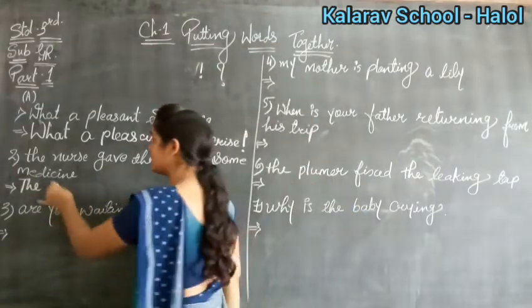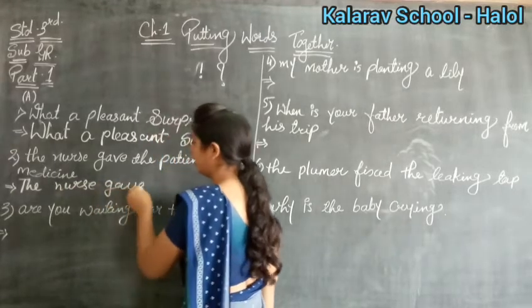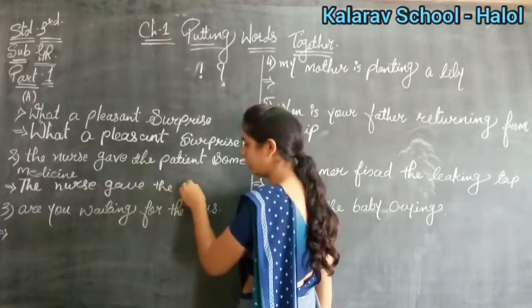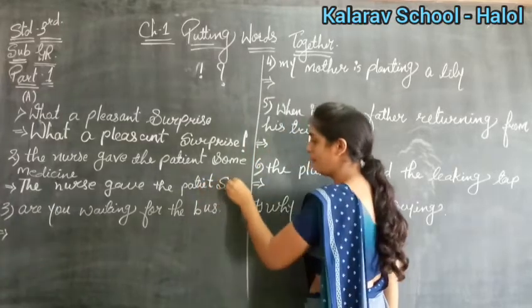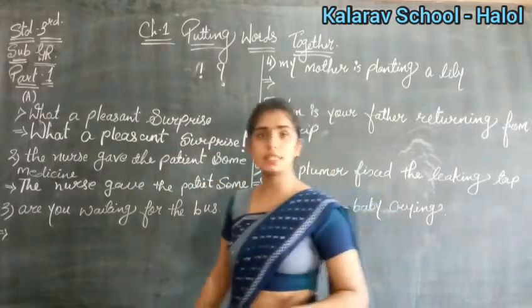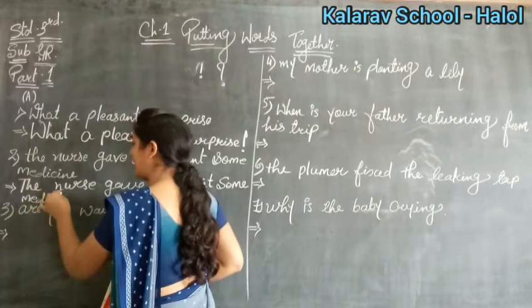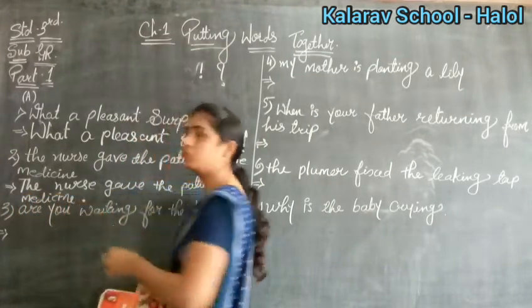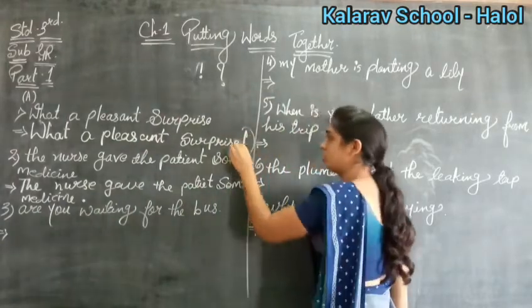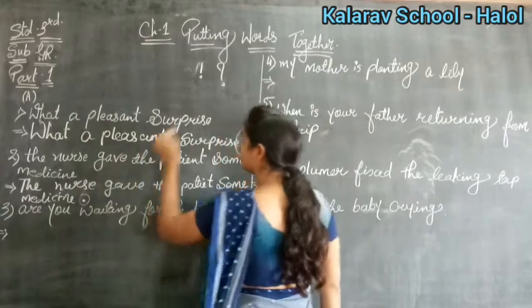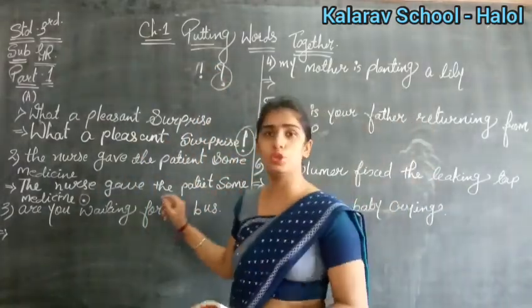So what is the next? See. It is given, the nurse gave the patient. Okay. So what did she give to the patient? She gave some medicines, right? So this is a simple sentence. So what will we put at the last of the sentence? At the end of the sentence you will put a full stop. Okay. So you should be clear with the exclamation mark, full stops and the question marks. Okay. So you should know when you have to put which thing.